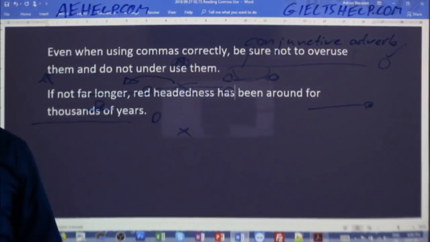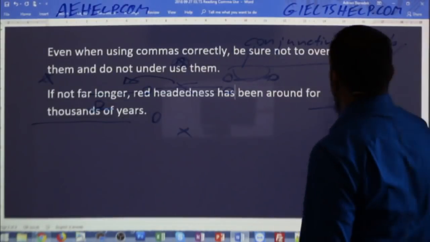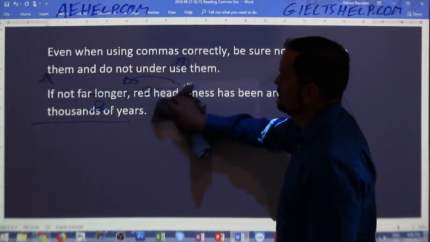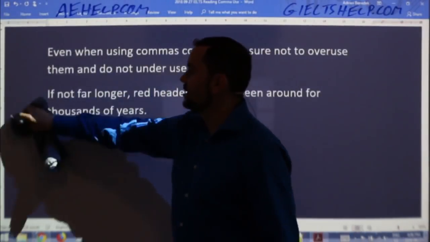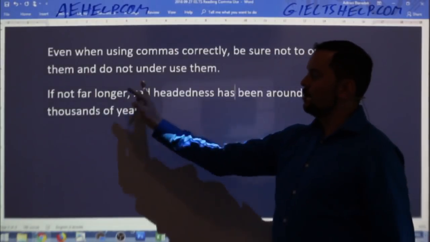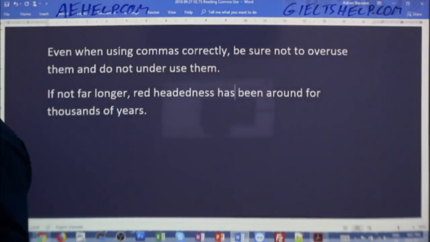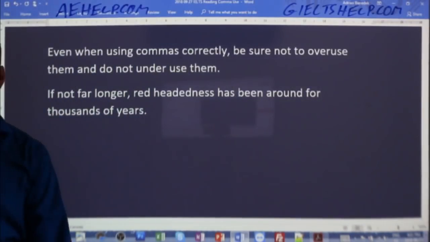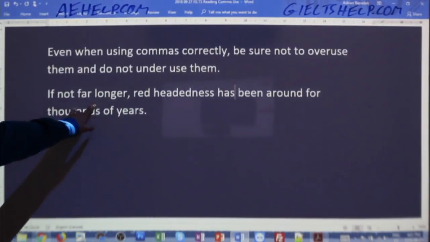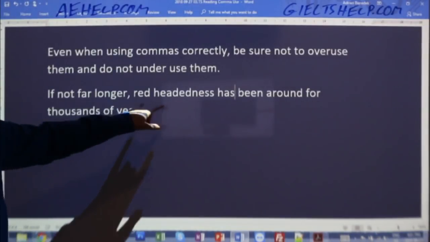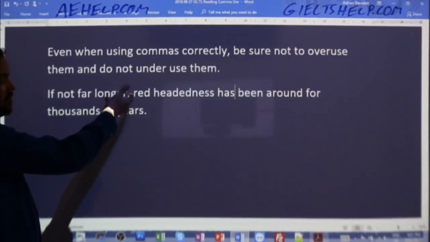Okay, so in this case, let me erase all that extra scribble. In this case, I have to have the comma. So here, I must have the comma. But in the passage, these two are around the other way. So I don't need that second comma. I don't need to break the sentence. And now I think a lot of you are realizing what's going on here. So this is the dependent clause. This is the independent clause. When the dependent clause is before the independent clause, you need that comma. If you switch it around, you don't need it.